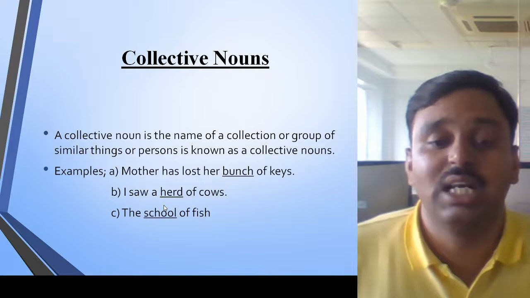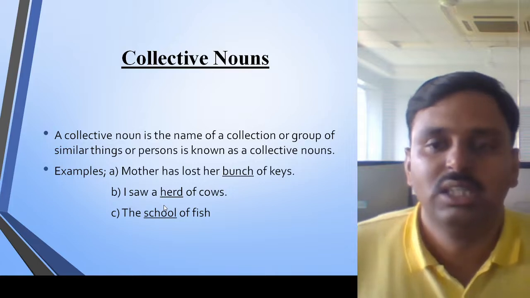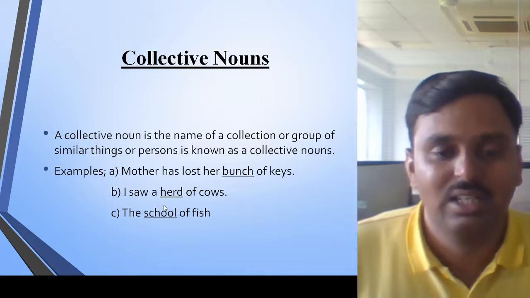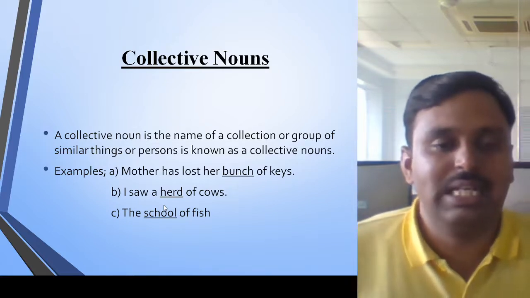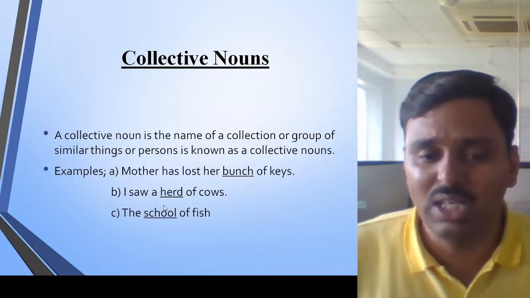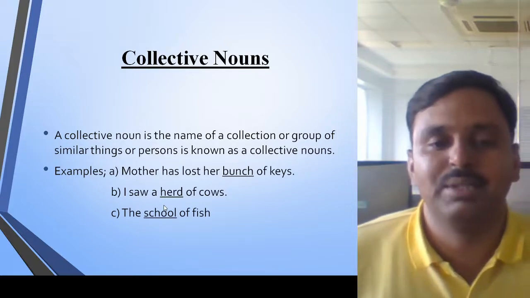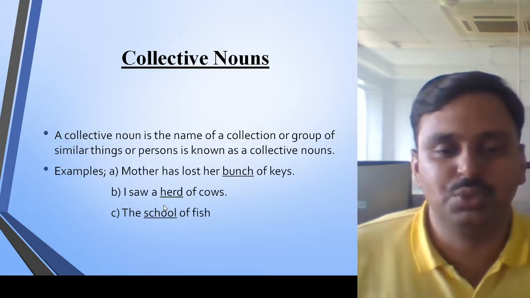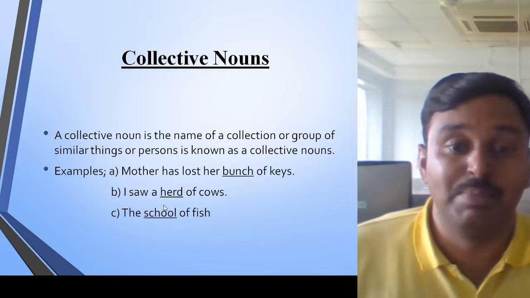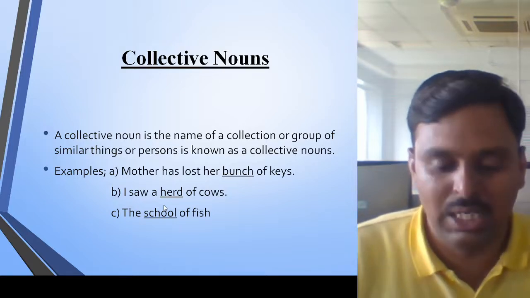I saw a herd of cows. Cows here is a common noun, but herd is a noun showing you a group of cows, can be buffaloes or cattle as well. So it is an example of a collective noun, which refers to the group. The next example, the school of fish. Here school is a collective noun for fish. We also looked at examples in the previous class, like class of students, a bunch of keys or bunch of papers, a pile of papers, collection of books. These are all examples of collective nouns.